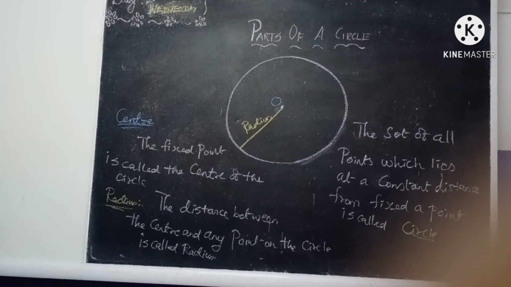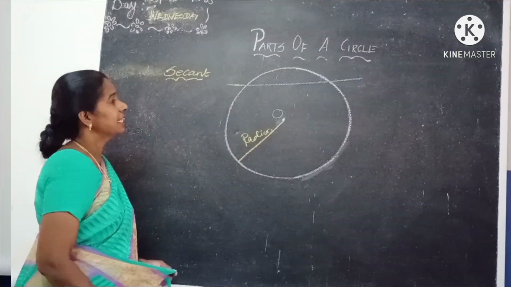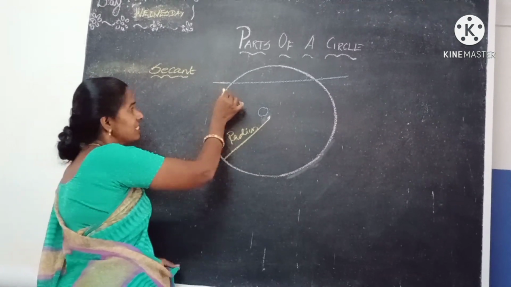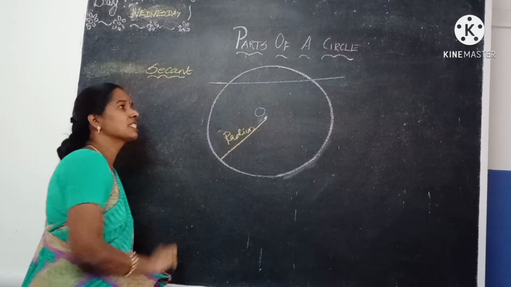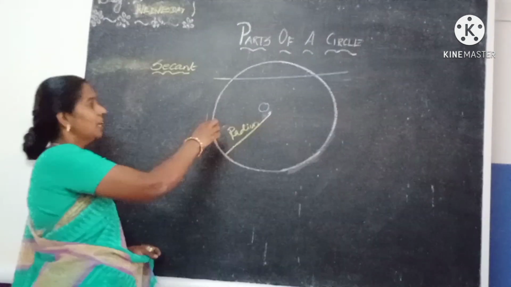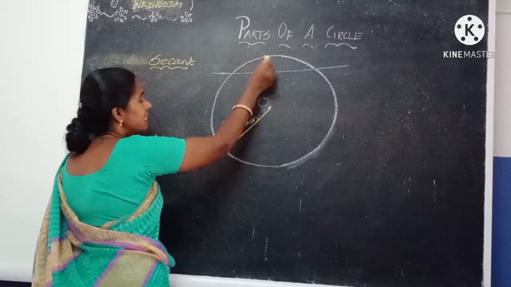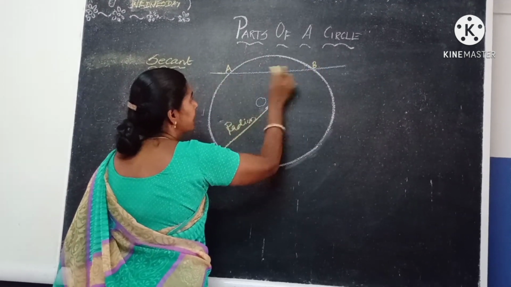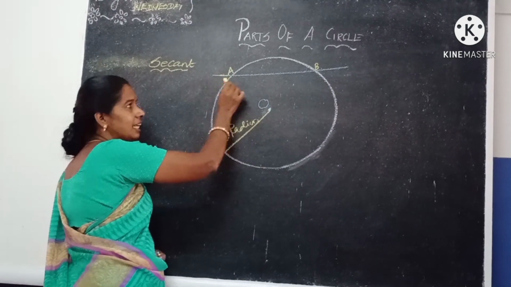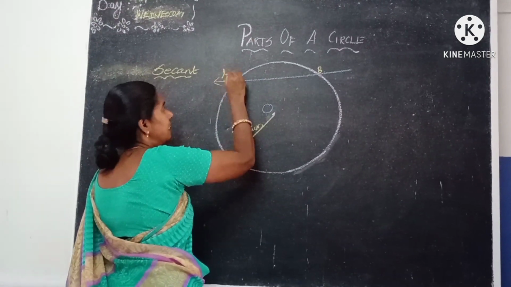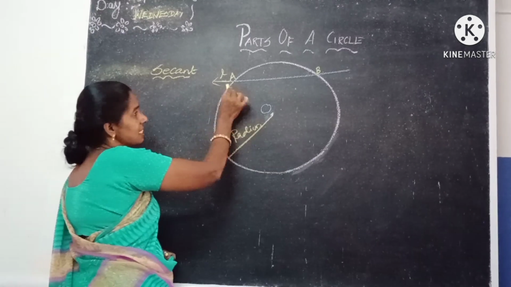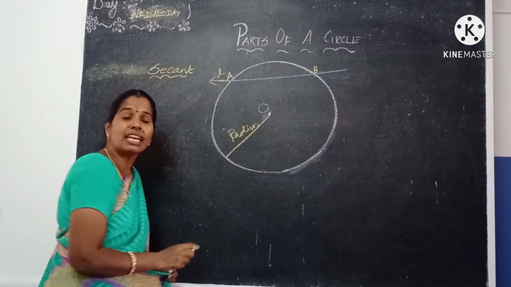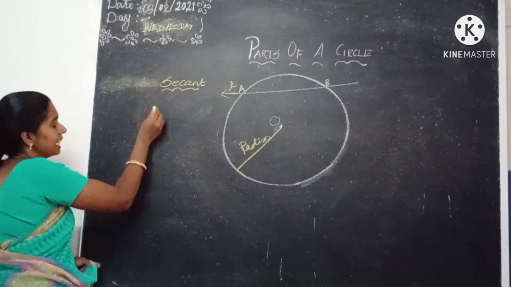Next heading is secant. What is meant by a secant? A line which cuts the circle in 2 points is called a secant of the circle. Now look at this line. See, it cuts the circle at 2 points. Shall we take these as A and B? Yes, the line AB cuts the circle at 2 points. Take this line as L. The line L cuts the circle at 2 points A and B. Therefore, what is the name of the line? That is the secant.